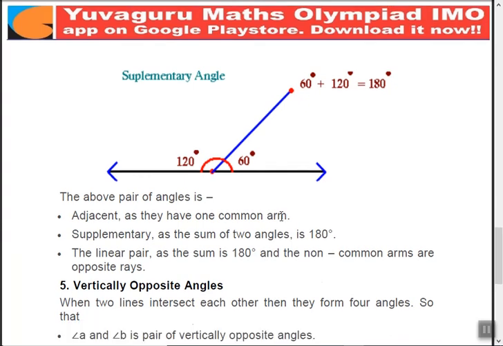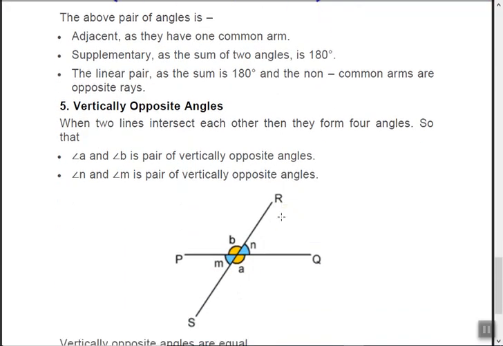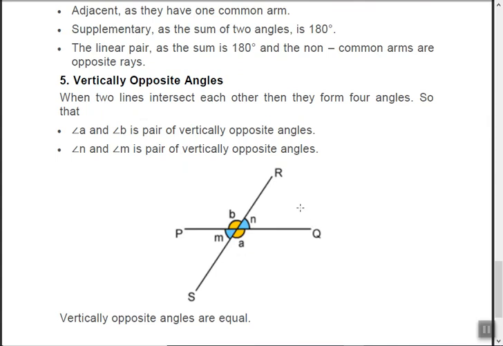Okay, next, vertically opposite angles means what? They always form an X. See, this is an X, and the opposite angles of this X are called vertically opposite angles. When two lines intersect each other, then they form four angles, right? These two lines are intersecting. See, these are segments, but you can call them lines. You can draw arrows over here and call them lines. So when these two lines intersect each other, they form four angles. Which four angles? A, M, B and N, right?